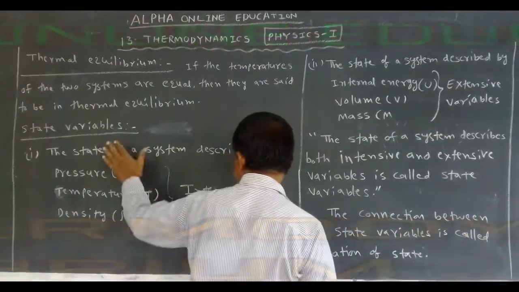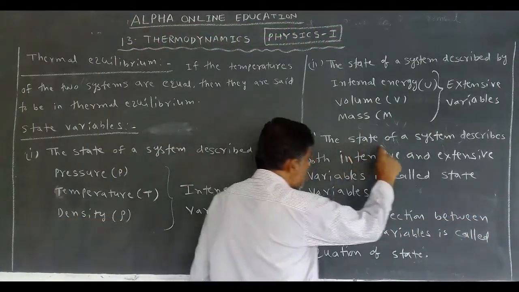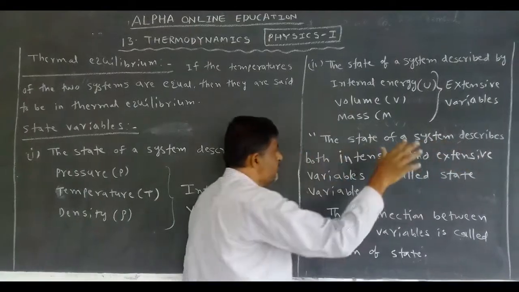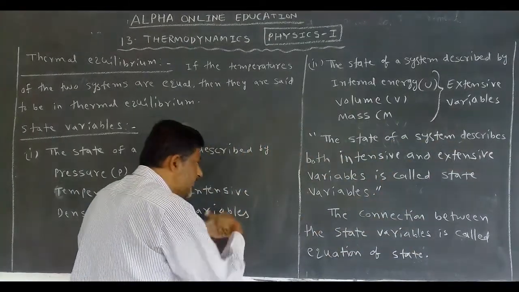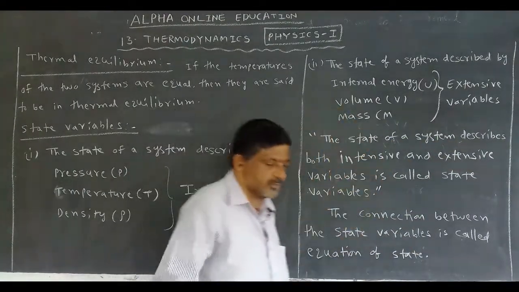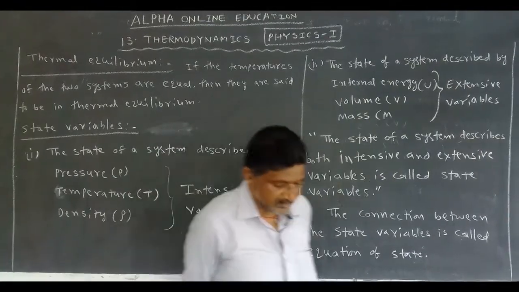Now, what are state variables? The state of the system described by both intensive and extensive variables is called state variables.